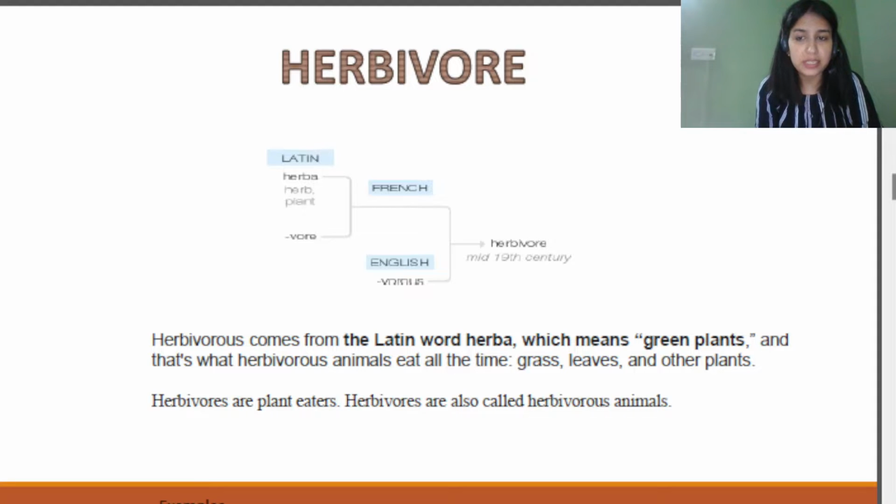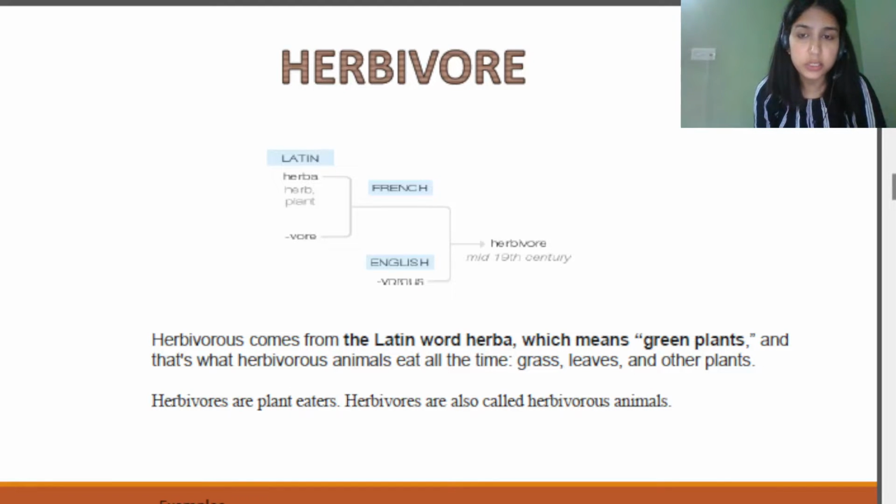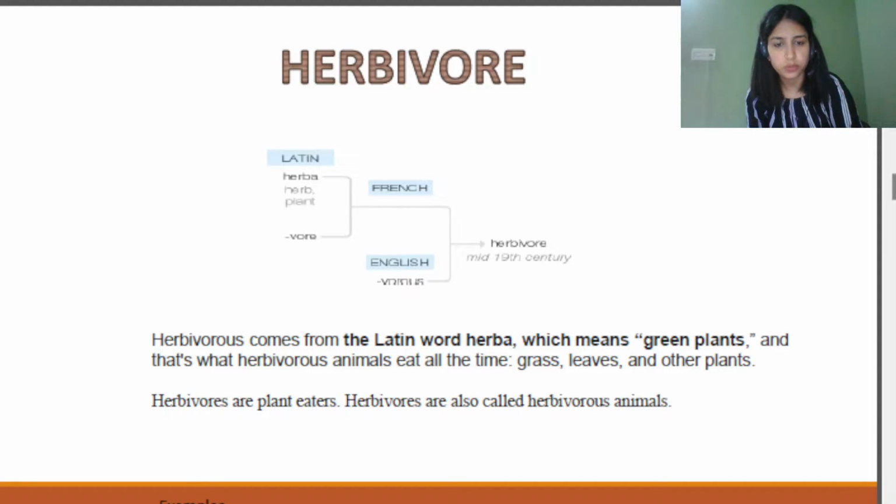Herbivores are plant eaters. Herbivores are also called herbivorous animals basically. Those animals which are solely dependent on grass, leaves and other plants for their food are kept under the category of herbivore. I hope this is clear to you now, as we have already discussed this earlier as well.